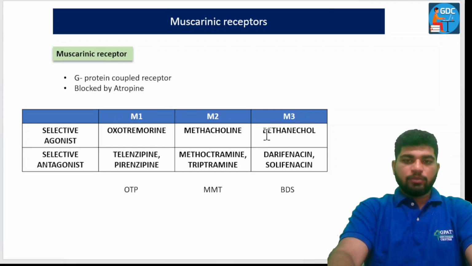Then M3 is selectively for the bladder. B for bladder, B for bethanechol. And then the antagonists are darifenacin and solifenacin, which can be learned through PDS.